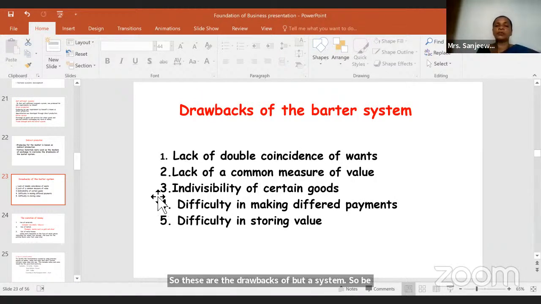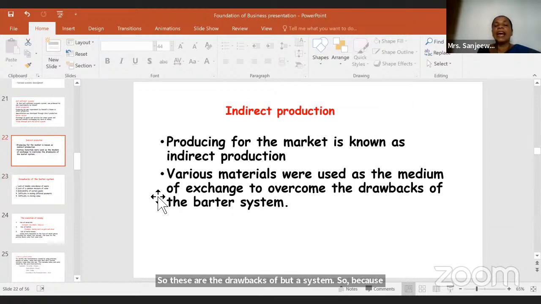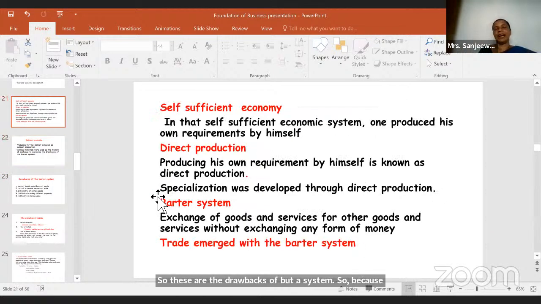So because of these drawbacks, trade emerged, right? Earlier, they exchanged goods for goods. That was the barter system. They found some limitations, drawbacks of the barter system. Then because of that, the solution was trade, right? Trade emerged with the barter system.